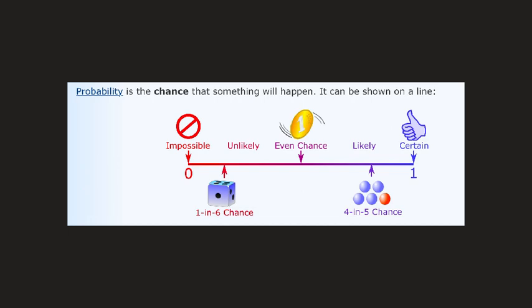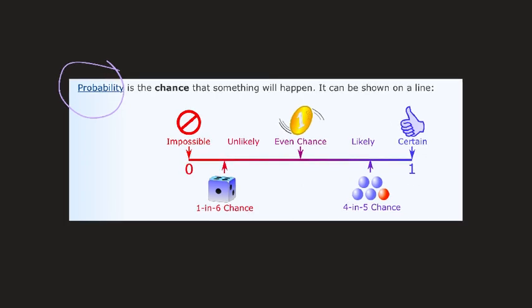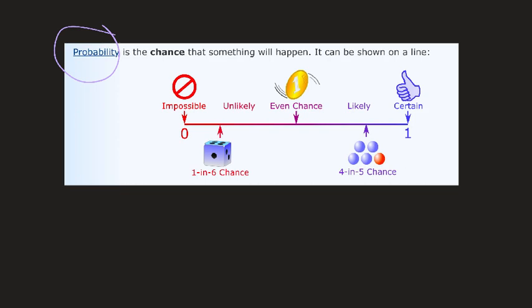What we're going to talk about today is probability. Probability is the chance something's going to happen. So, is it impossible that it's going to happen? Is it 50-50? Is it 100% certain? It ranges from 0 to 1, impossible and certain. And you can express probability as a fraction, where the smallest fraction would be 0, the largest fraction would be 1, and you could have any of these fractions in the middle.